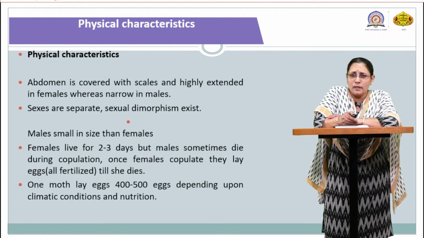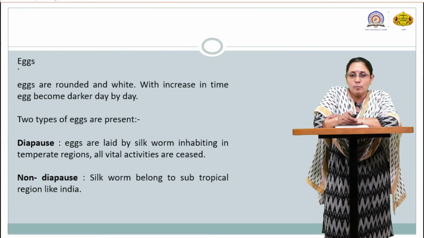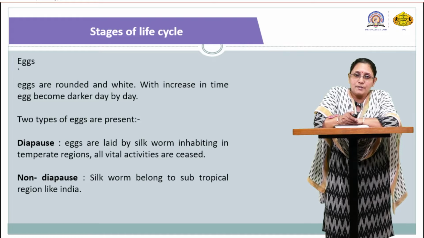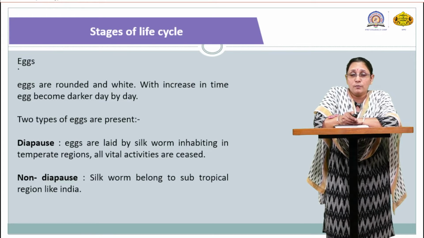But it has been observed that most of the time this number of eggs is affected by climatic conditions or nutrition. As per the nutrition and climatic conditions, the number of eggs laid by this particular moth varies. Then what are the characteristic features associated with these eggs and the various life stages?